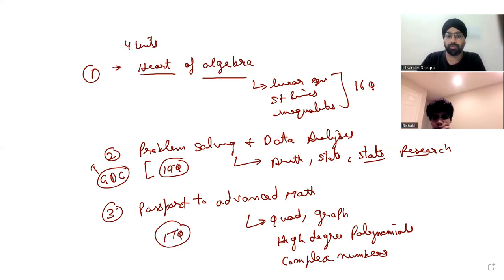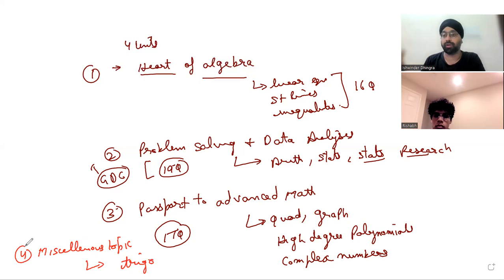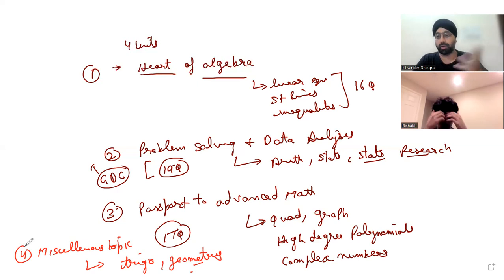The last, the fourth unit, is miscellaneous topics. Miscellaneous means they're not in-depth coverage, and maybe one or two questions might be asked in the exam. That includes your trigonometry, which is very basic. You need to understand what sine and cosine are. That's it. Nothing more. We have concepts on geometry, very basics, like what similarity is and how to find the area of a triangle, whatever. So this is all about the structure of Maths, how they have designed it. Any kind of doubt or concern?